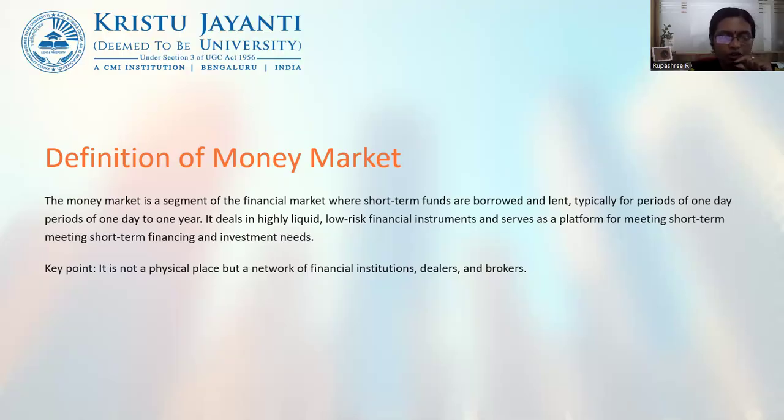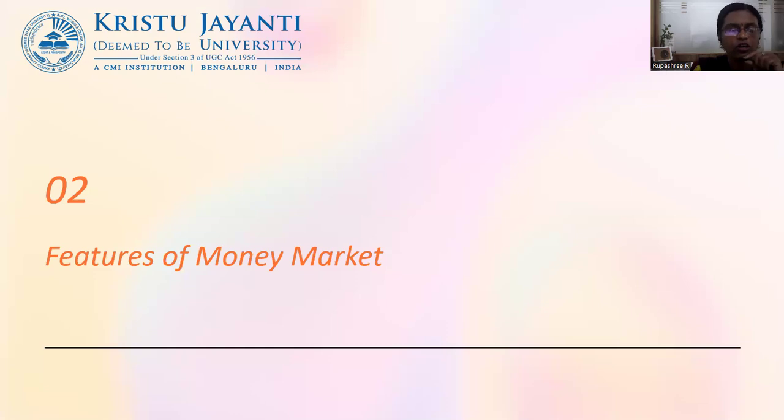In the case of money markets, there is no physical place where you could trade. Therefore, it is a network of financial institutions, dealers, and brokers who act as the major participants of money market instruments. So, moving forward, we will understand the features of money market instruments.